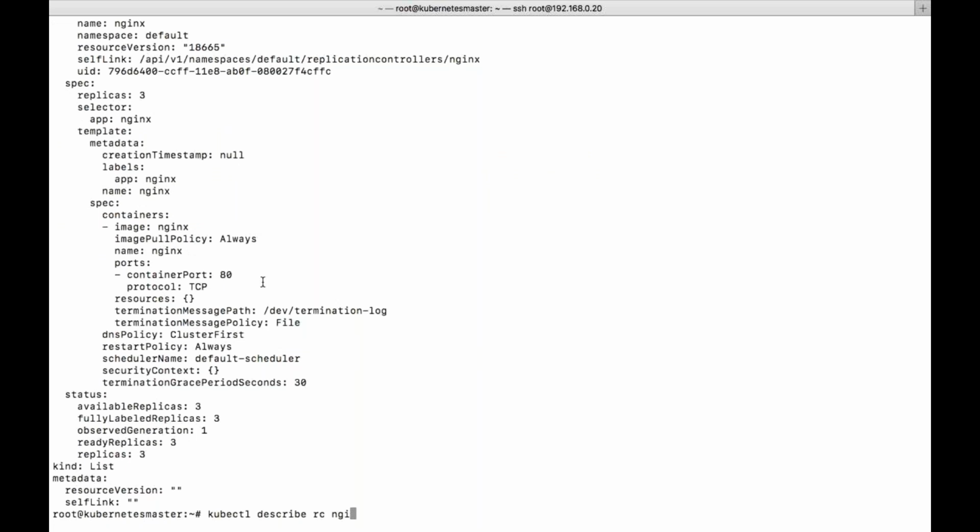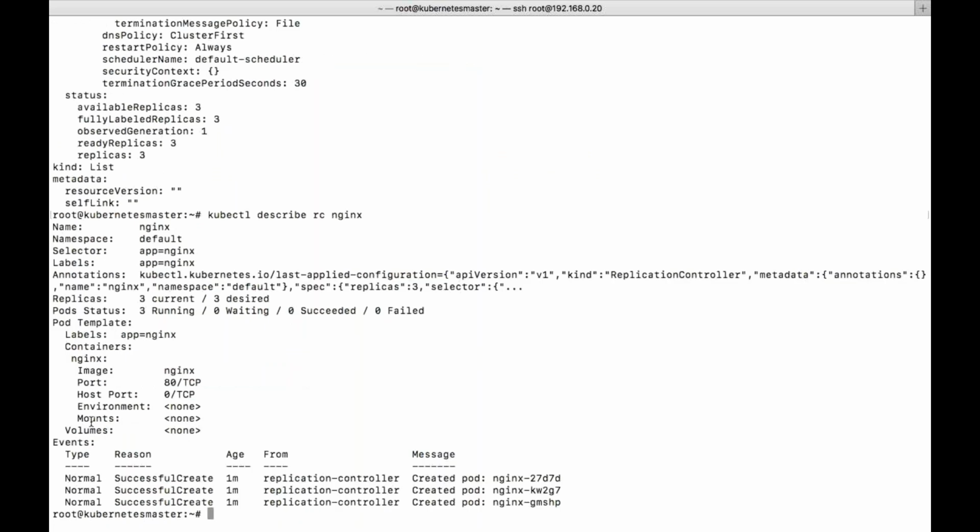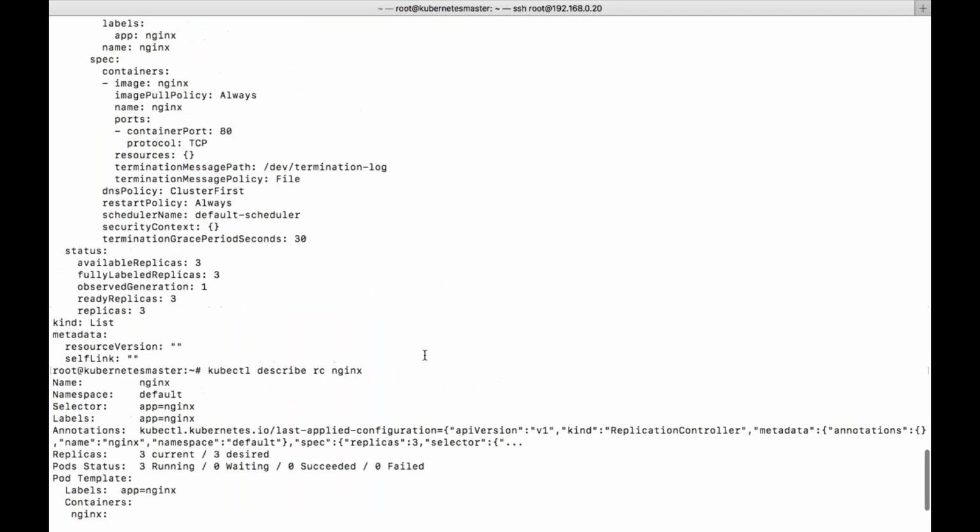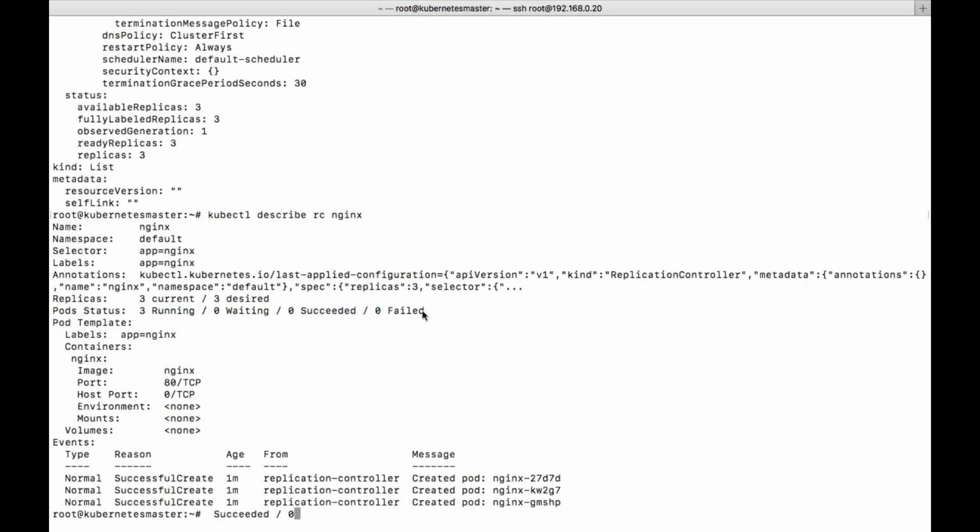You can see the description. So these are the event logs. You can see replication controller created pod this one, created pod this one, and created pod this one. Successfully created. Okay. So three should be running, three are running, zero waiting, zero succeeded. In the sense, everything is completed, right? Zero failed. Okay, nothing has failed.